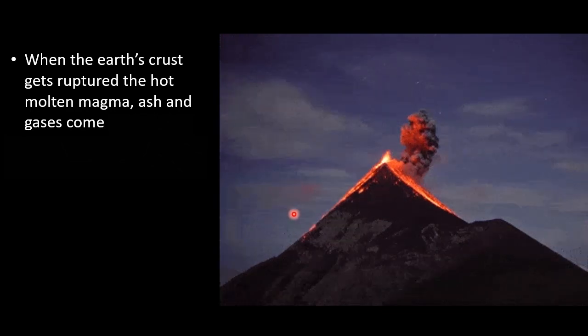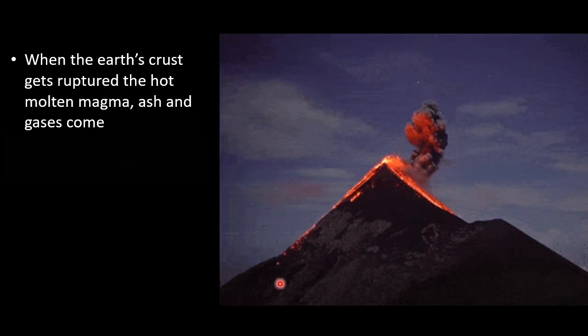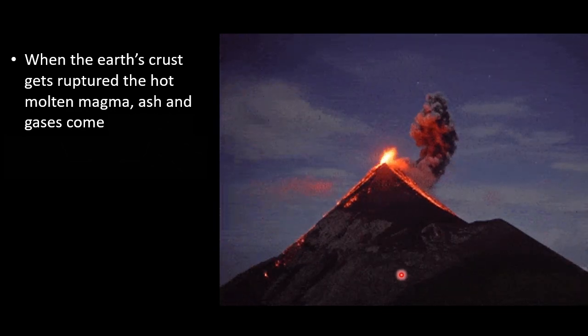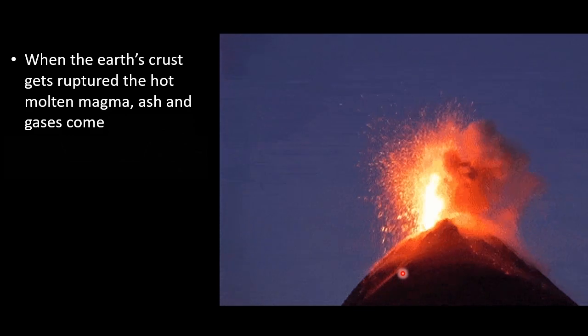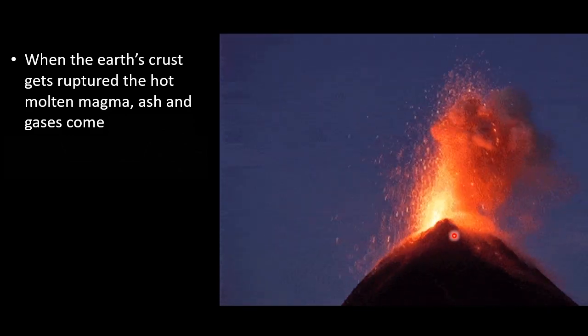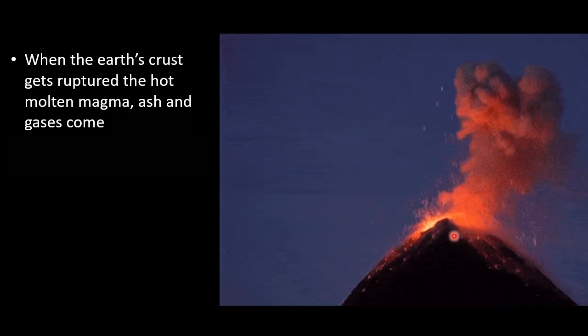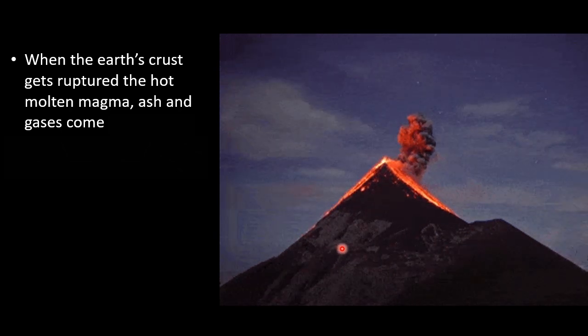When the Earth's crust gets ruptured, the hot molten magma, ashes and gases come out. So here students, as you can see over here, the Earth's crust is ruptured and the hot molten magma, ashes, gases are coming out.